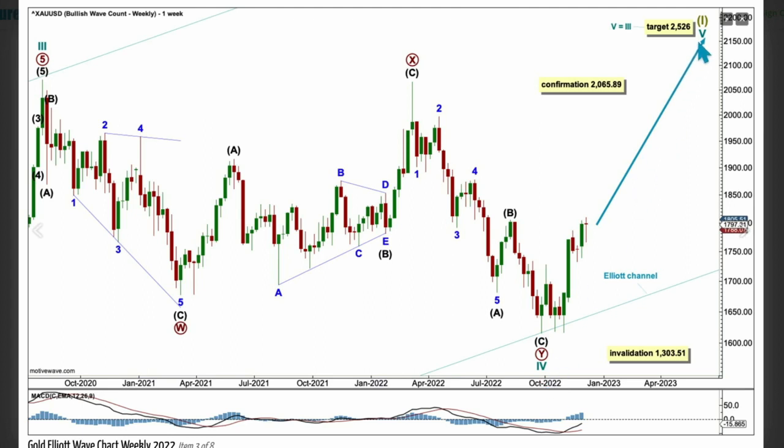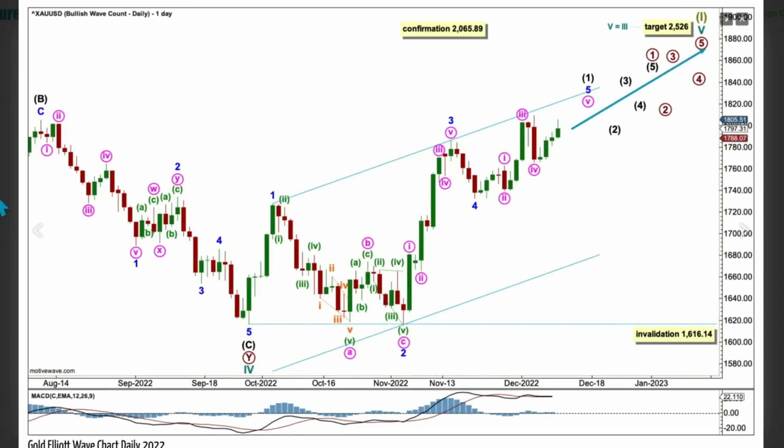But we will consider a bullish alternate. It's important to always have alternates. If cycle 4 continues further, it may not move into wave 1 price territory below 1303.51. At the daily chart level, here is the low of intermediate A and the high of intermediate B.